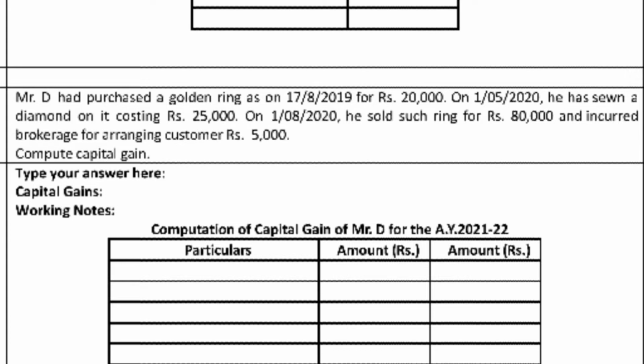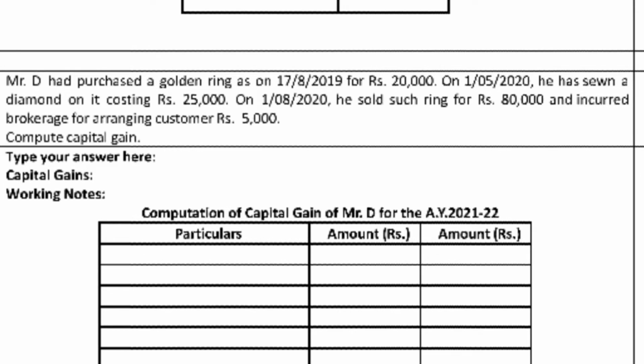So how to calculate the indexed cost of acquisition? When the cost of acquisition of the previous owner is ascertainable. Where the cost of acquisition of the previous owner is unascertainable, the fair market value of the asset on the date. Here we calculate simply on the basis of the purchased gold ring 20,000, and 25,000 is the cost of improvement.